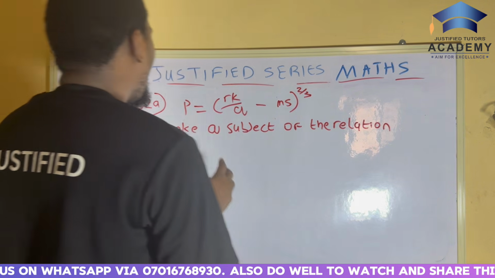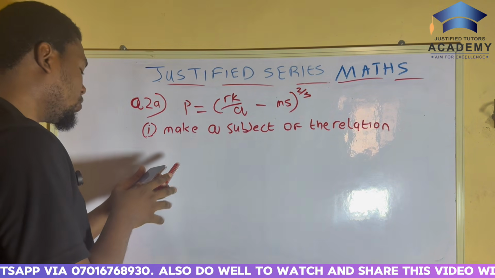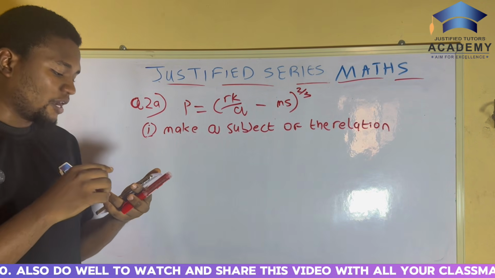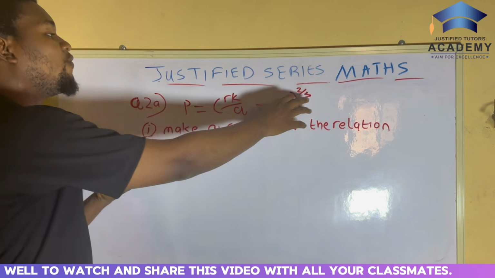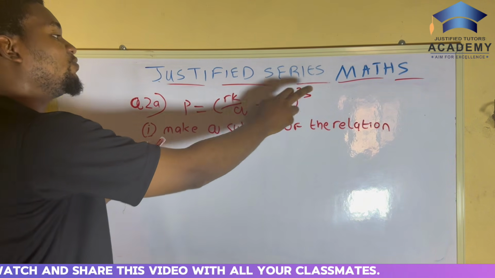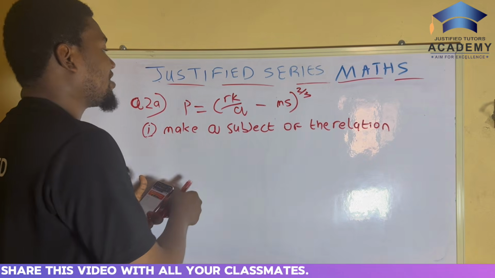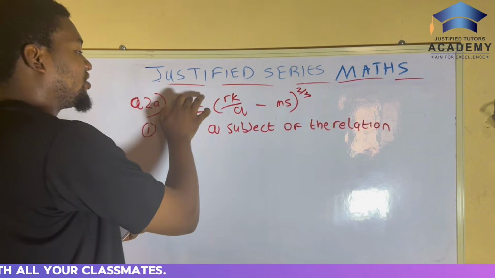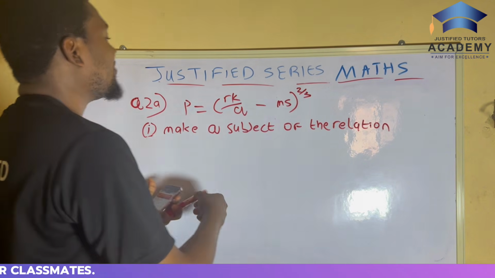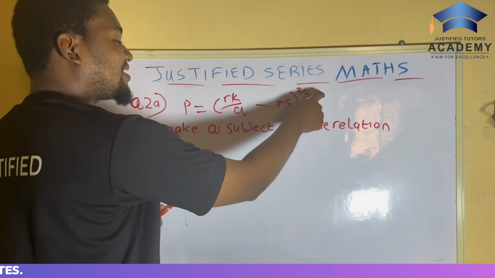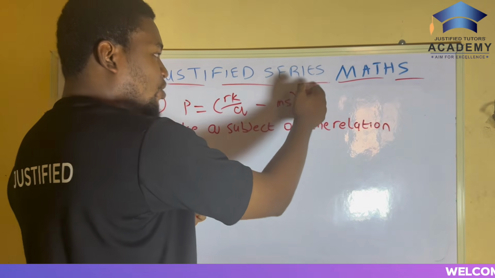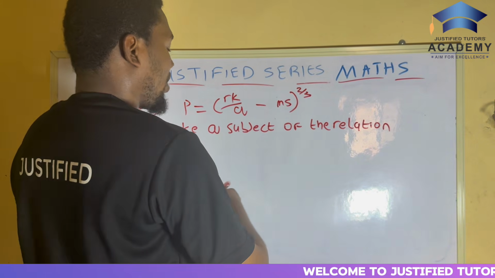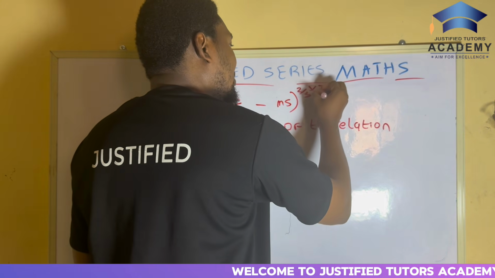All right, so now what do we do to make Q the subject of the formula? The first thing to do is we need to move this to this place. Now for us to open this bracket, we need to move this one to this place. To remove this one that is here, the first thing you do is multiply both sides by what? Or you ask yourself, what can you multiply to this one that will give you 1? Look at it well. It is 3 over 2.